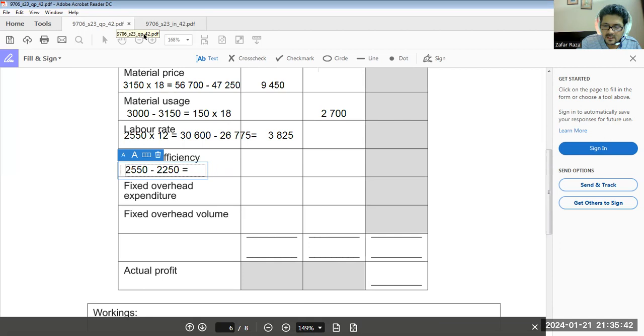So that means 300 extra multiplied by $12. So that means 3,600 unfavorable we have.